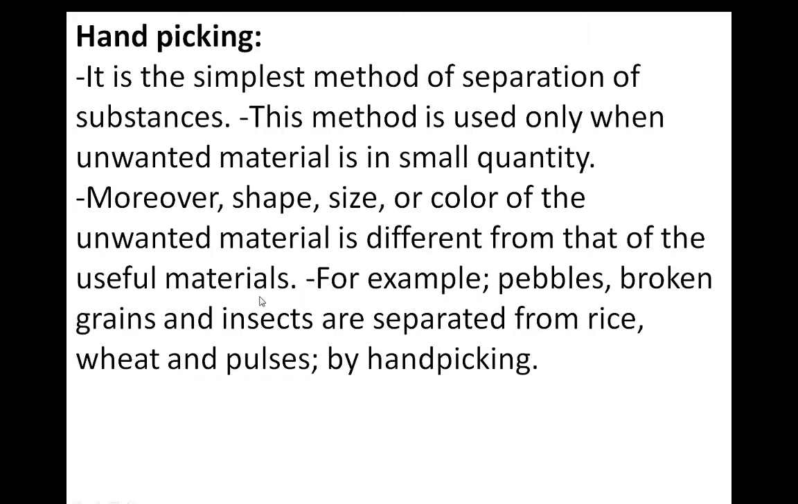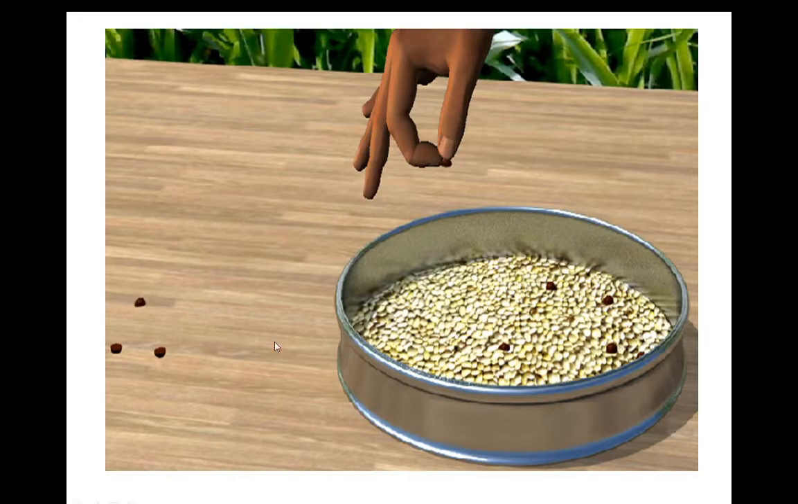Understood? So this hand picking method we are using to separate out pebbles, broken grains and insects from the pulses, cereals and all, by hand picking. Okay, so whatever notes are there you can take from this PPT. You can take a screenshot and write the notes in your notebook. You can see the hand picking method where we are removing the unwanted material.